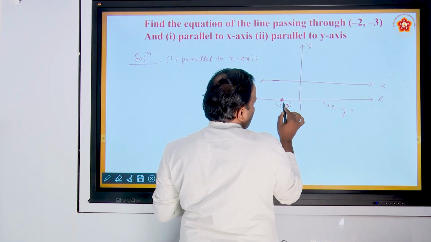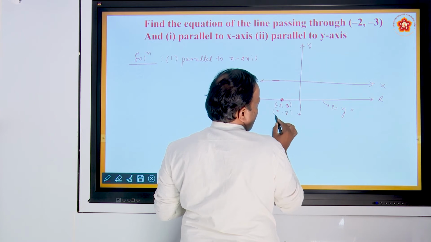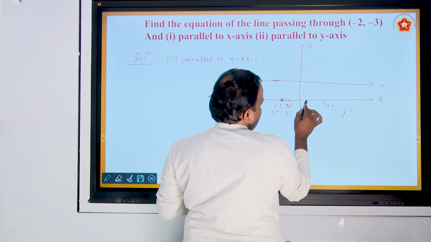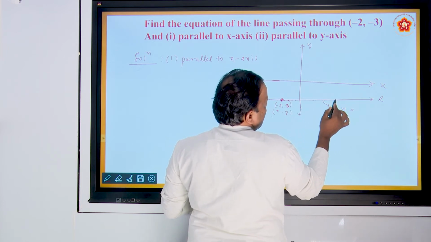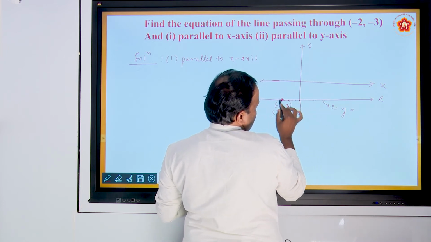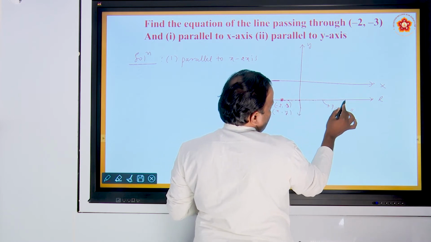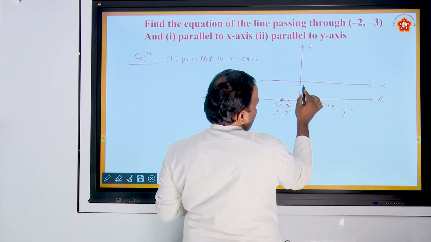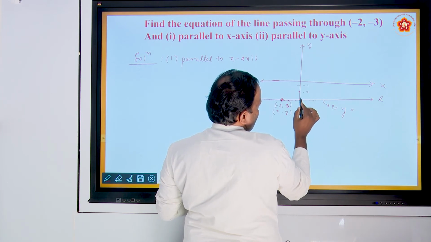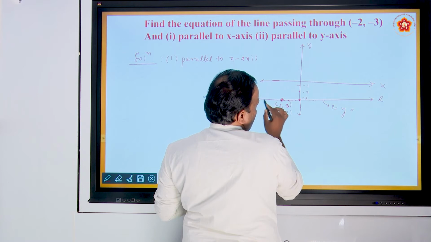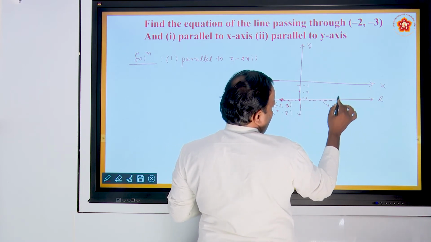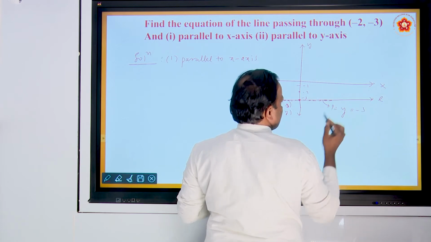This line is passing through (-2, -3). We know this is x, the abscissa, and this is y, the ordinate. You take any point on this line, x will vary. Here x is 0, here x is negative, on this side x is positive, increasing, here decreasing, but y is fixed. Here y is -3, y is -3. So for any point on this line y is constant, nothing but -3.